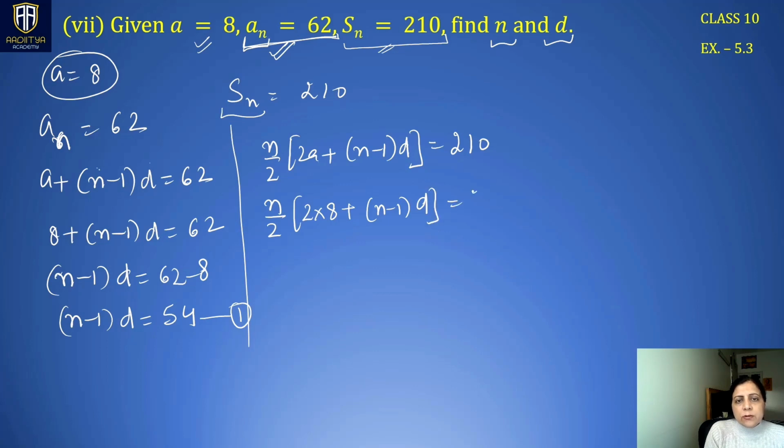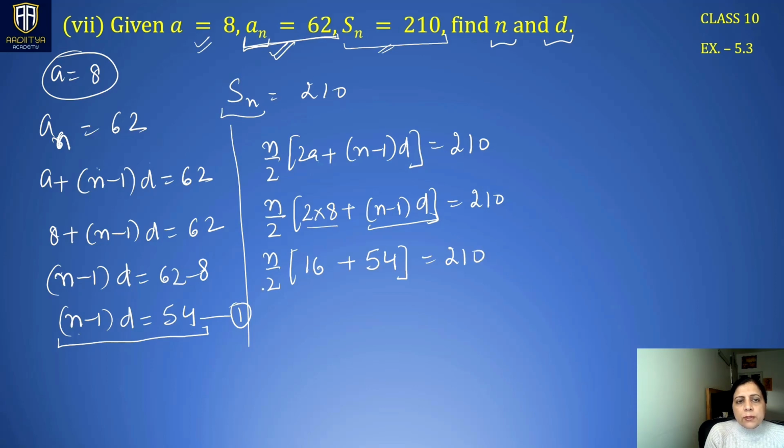Now see, this is very interesting here. Only n is not known to us. 2 times 8 is 16. See, this is n minus 1 multiplied by d, and we have got the value here. N minus 1 multiplied by d is equal to 54. So I have just substituted this value straightforward.